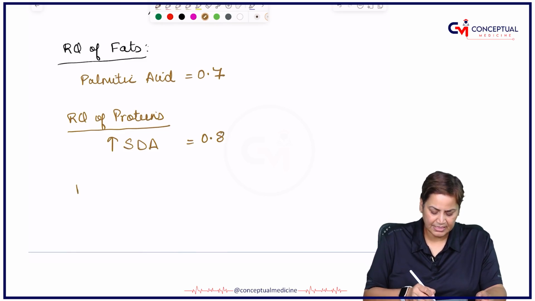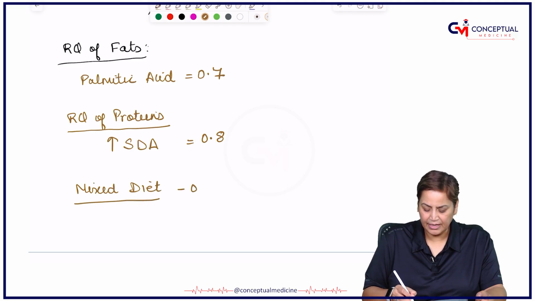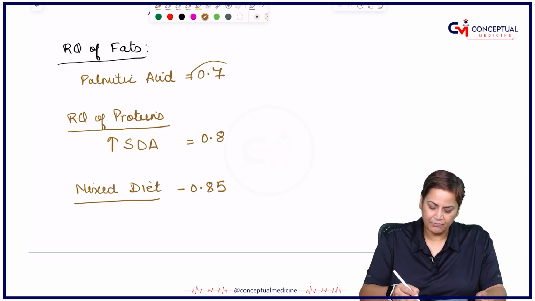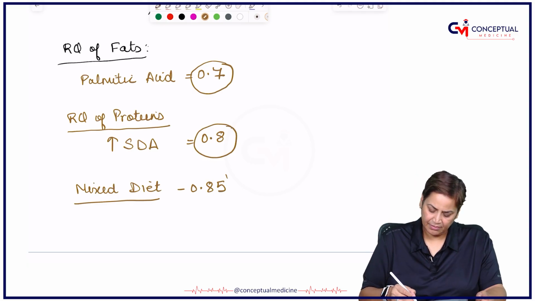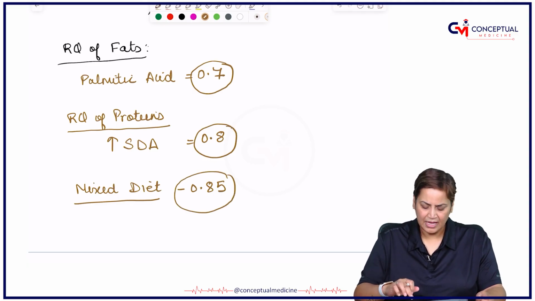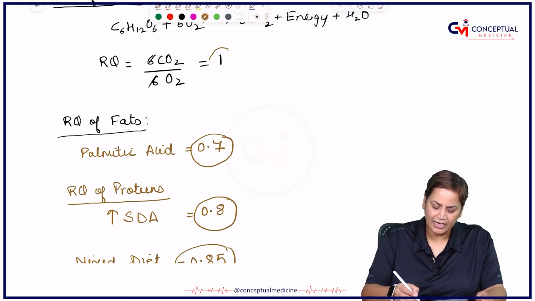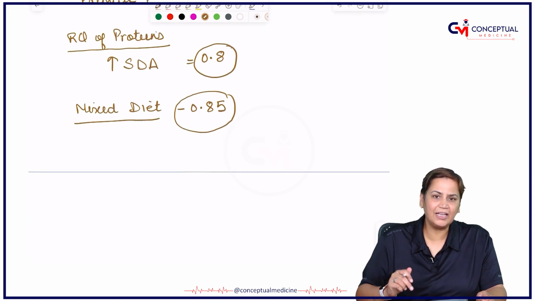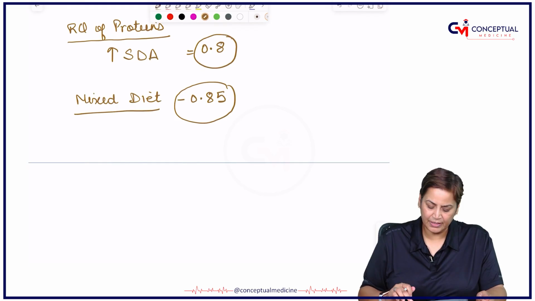If we talk about the mixed diet, RQ is 0.85. Okay, so we can say that fatty acid has 0.7, proteins have 0.8, mixed diet is 0.85, and the RQ of carbohydrates is 1. Now, the question is, what is the clinical implication of this respiratory quotient?